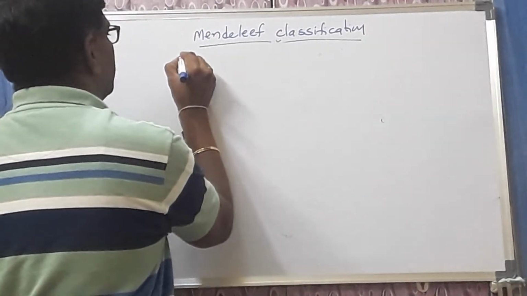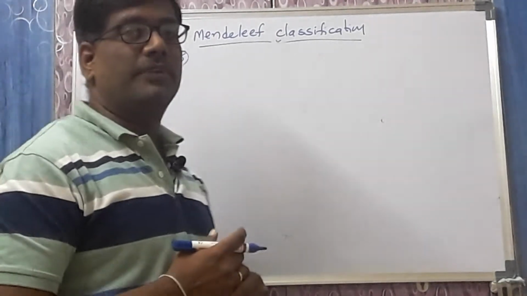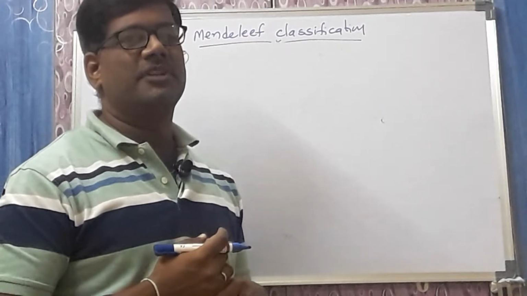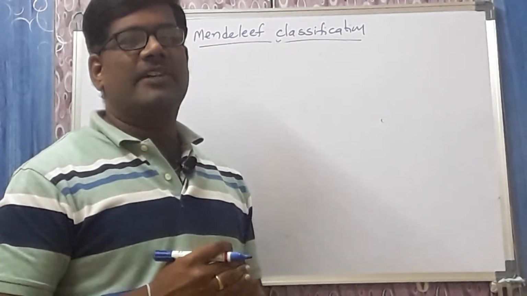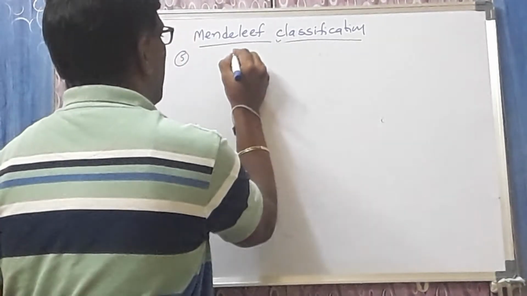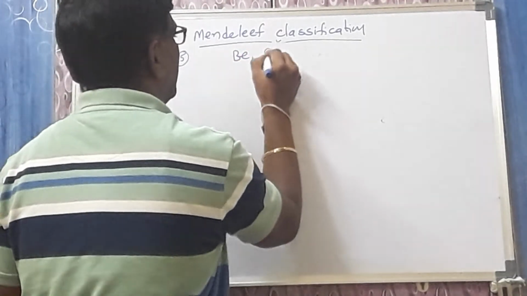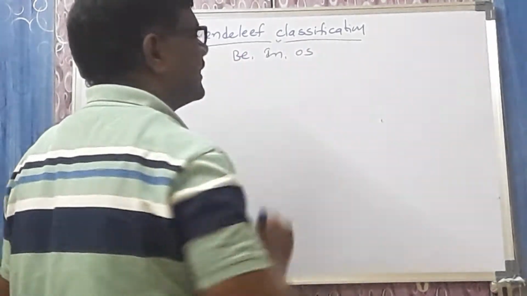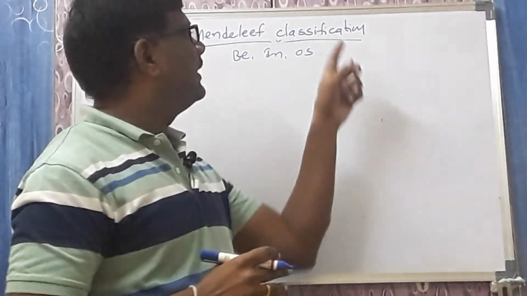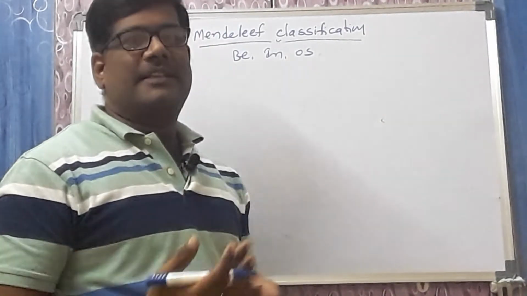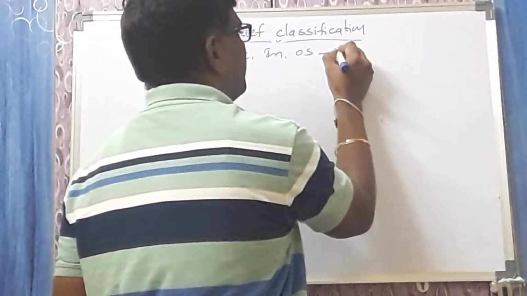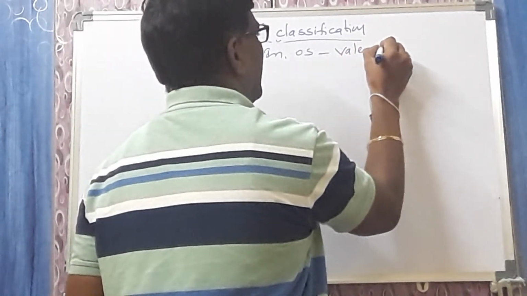Fifth point. It is also very important. Many times it is asked in the MCET examination. He corrected the atomic weights of three elements: beryllium, indium, and osmium. Those atomic weights were not correct. He corrected the atomic weights by using the phenomenon called valency.